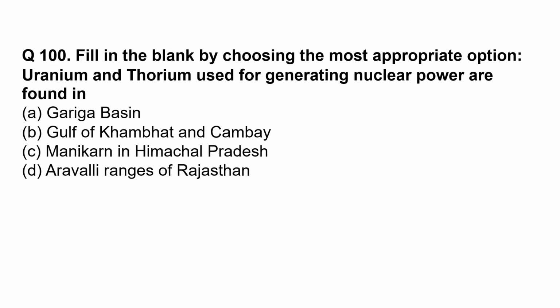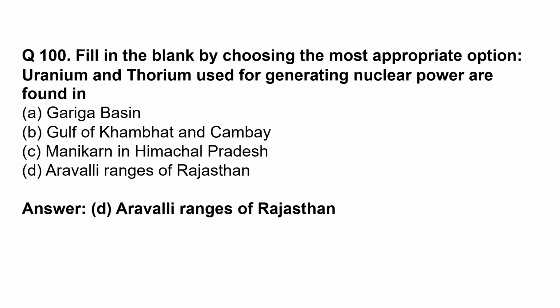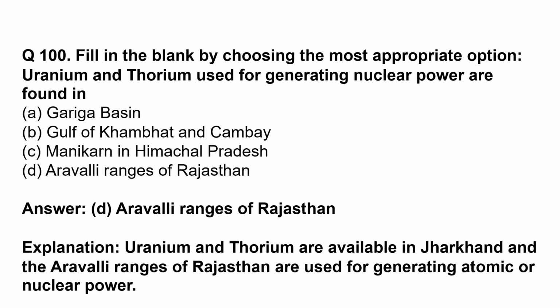Fill in the blank by choosing the most appropriate option. Uranium and thorium used for generating nuclear power are found in Aravalli ranges of Rajasthan. Uranium and thorium are available in Jharkhand and the Aravalli ranges of Rajasthan and are used for generating atomic or nuclear power.